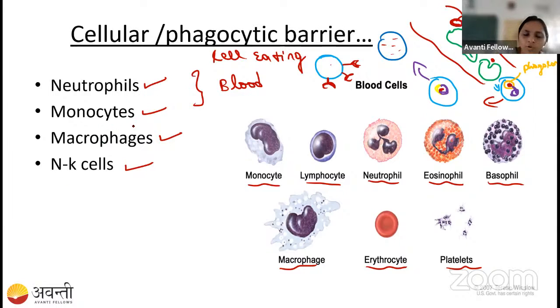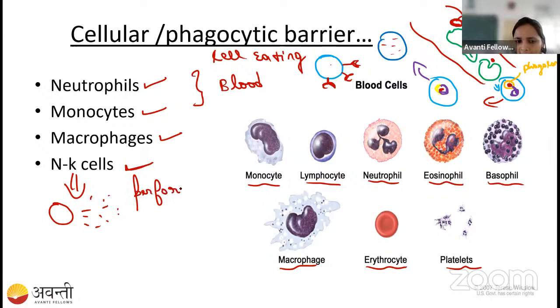Phagocytic cells are neutrophils, which are very abundant, and monocytes. When a monocyte enters the blood, we call it a macrophage, and macrophages are in the tissue, right? Then NK cells. How do NK cells kill, right? I will tell you. This is the NK cell. It is going to produce some types of chemicals like perforin and granzymes.